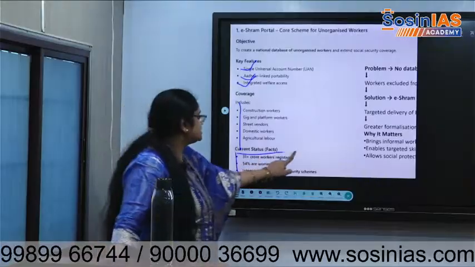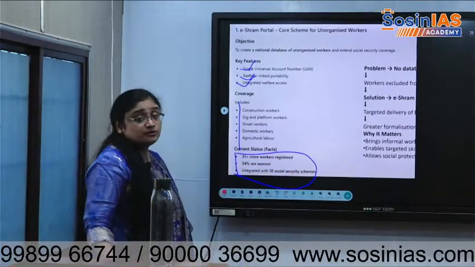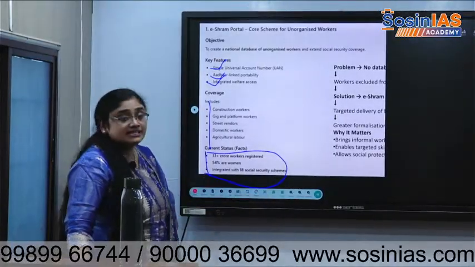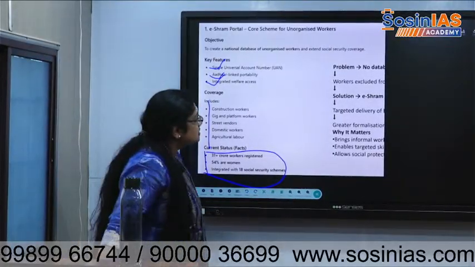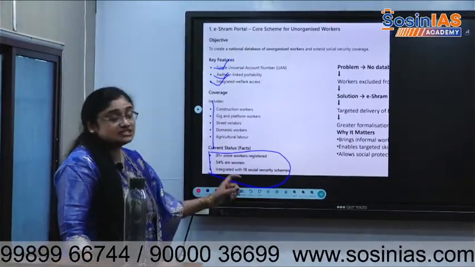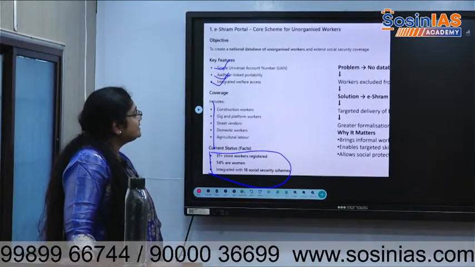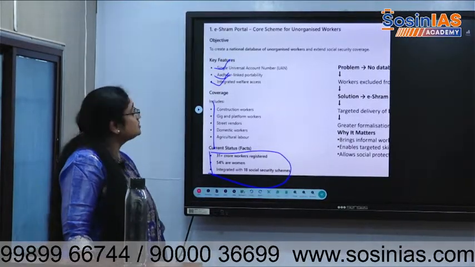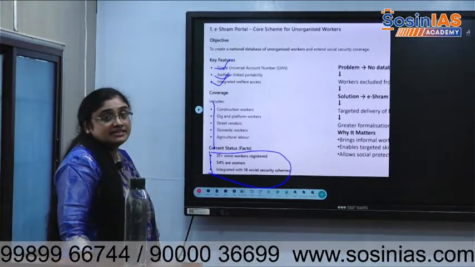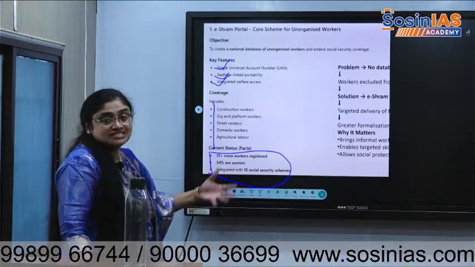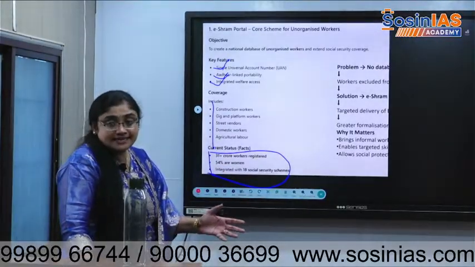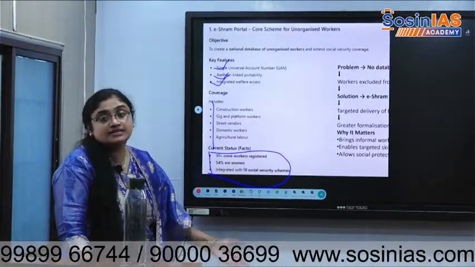31 crore workers are registered under this, and 54% of those registered were women. It is integrated with 18 other social security schemes. So workers formerly excluded are now included in the database and social security coverage. So there is targeted delivery of benefits for people in unorganized sectors. Whatever money and social security benefits the government gives them, wherever they work as informal workers in another state, the government will register them and provide DBT.